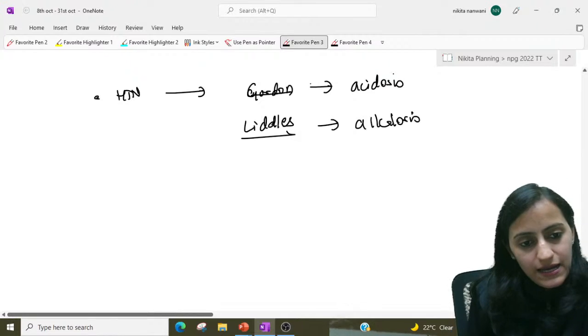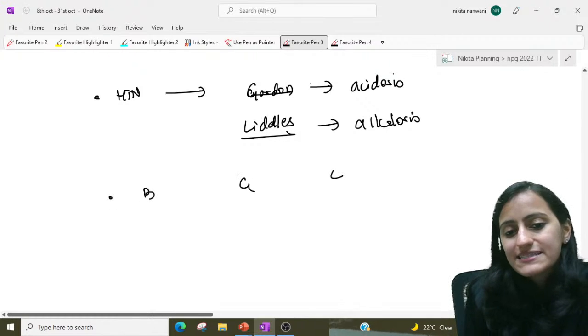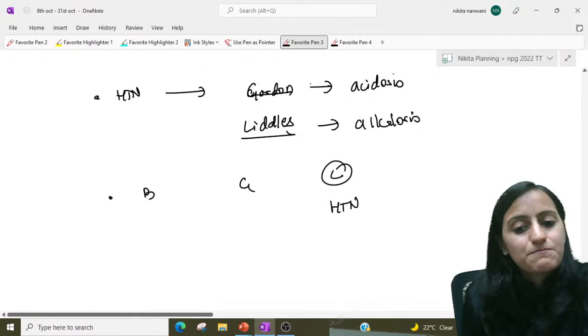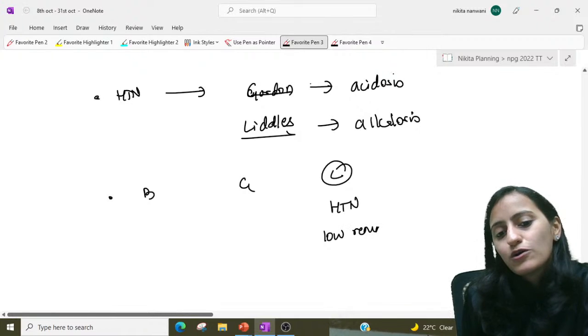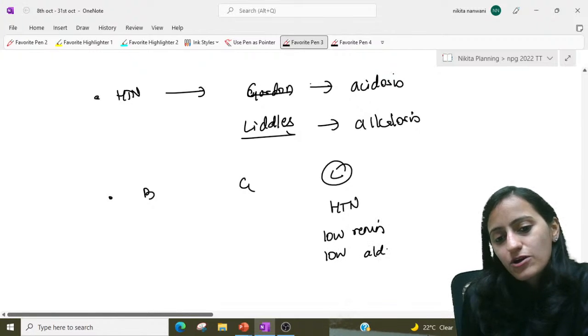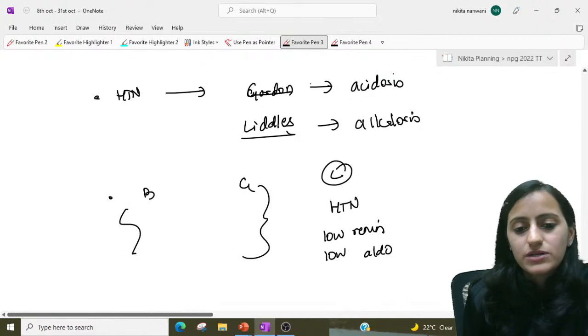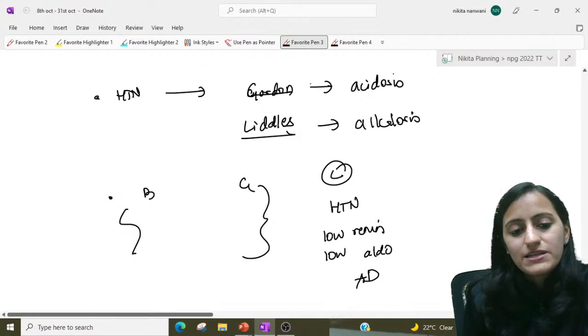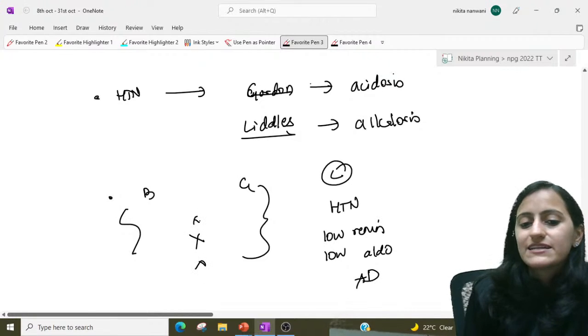Okay, and next, Bartter's, Gitelman's. In Liddle's we saw that there will be hypertension, low renin, low aldosterone; here it will be the opposite. Liddle's is autosomal dominant, this is autosomal recessive, right? This is the difference.